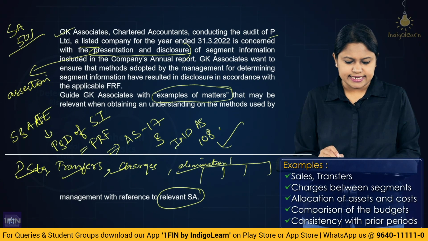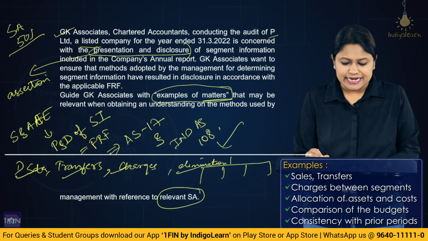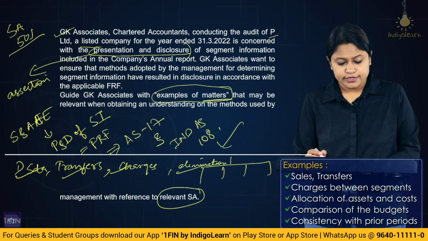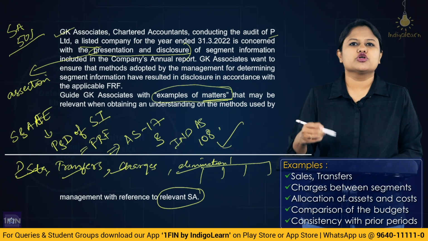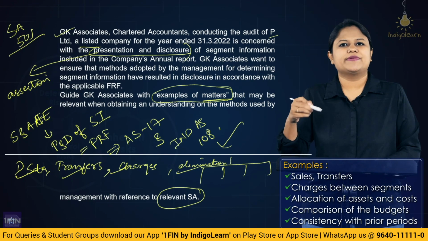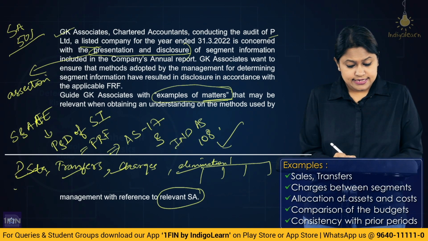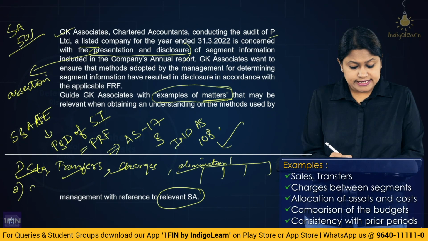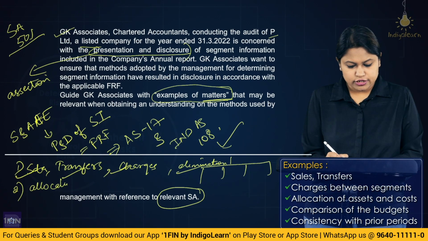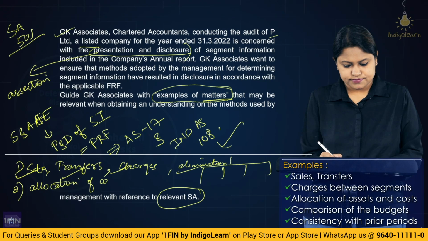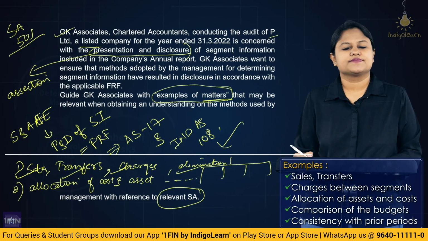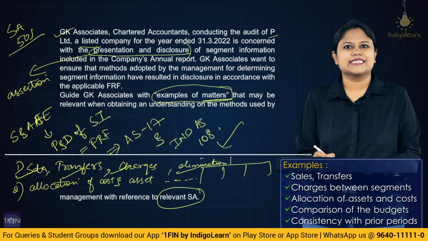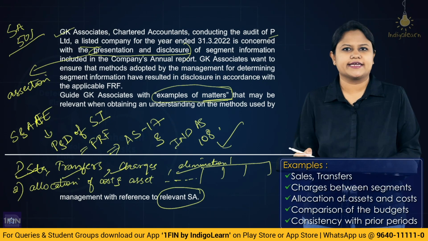Because see what the question is telling. What are the examples of the matters that may be relevant while obtaining the understanding of the methods? So if you look at these information in the financial statements, you'll be able to understand the method through which they are dividing the segments or they're presenting their segments. Correct? Second, you could see the allocation of cost. Allocation of what? Cost. And the assets to different segments. This also will enable you to understand the methods through which the segments have been bifurcated and the reporting has been done.